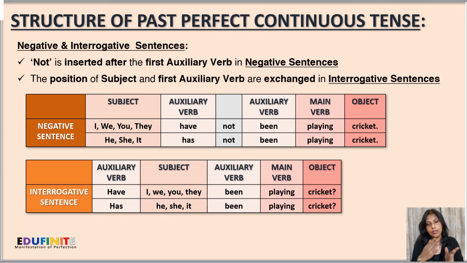Next, for the interrogative sentence, the places of the auxiliary verb and the subject will be exchanged. So the sentences will be, for first person singular and plural, second person singular and plural, and third person plural, beginning with have, then the subject: have I, then the auxiliary verb been, and the main verb with ing, playing. So have I been playing cricket? Have you been playing cricket? And so on. With has, it's used with the third person singular, so it will be has he been playing cricket, or has she been playing cricket, and so on.